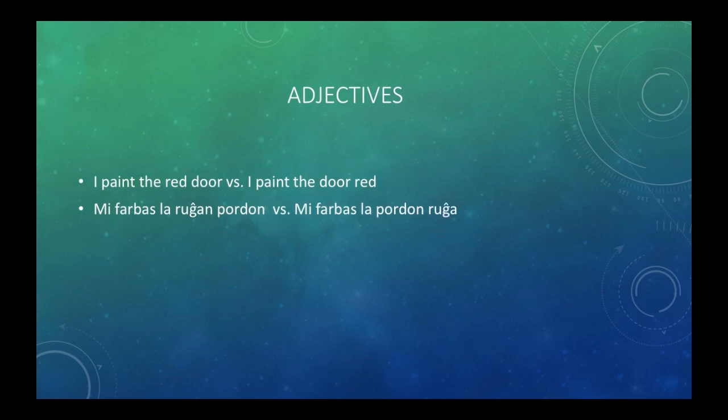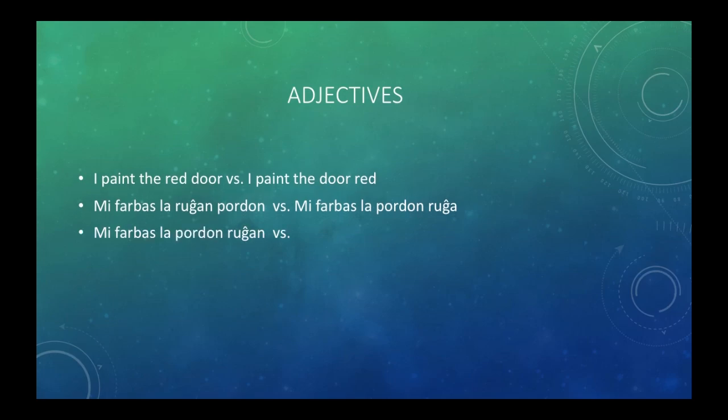It's the red one. The second sentence is "Mi farbas la pordon ruĝa." There's a couple different things to point out here. The first thing is that the word order is the same as English. This is the normal way that you would say it. You'd put the adjective after. The second thing is that ruĝa doesn't have the accusative anymore. If it did, the two sentences would be exactly the same because adjectives can go before or after the noun. The accusative is what actually makes the difference, not where the adjective is.